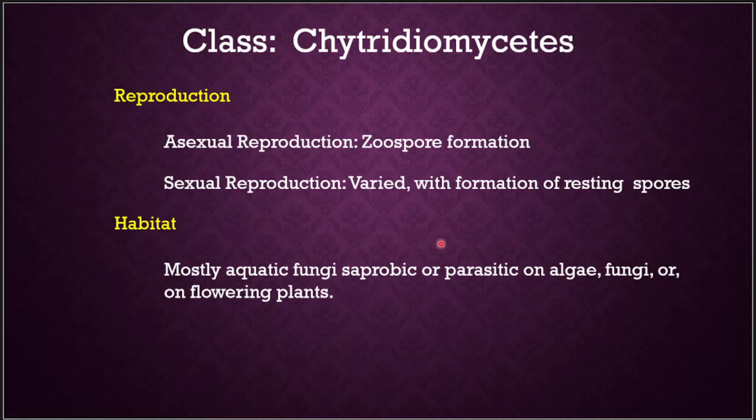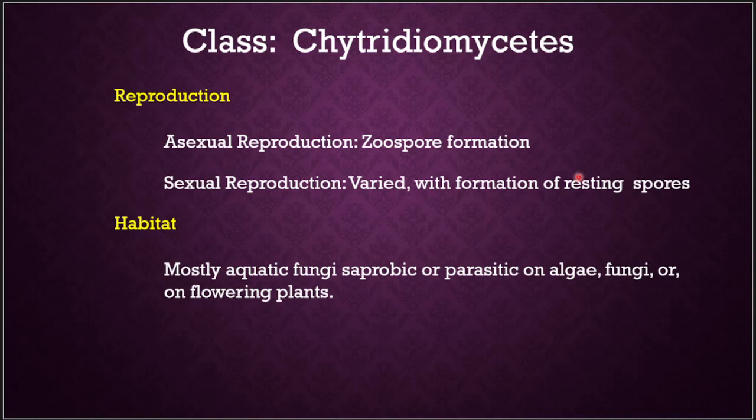And reproduction in Chytridiomycetes is basically by zoospore formation. Asexual reproduction takes place by the formation of zoospores, and sexual reproduction can vary, but especially it forms resting spores. It may be planogametic copulation.